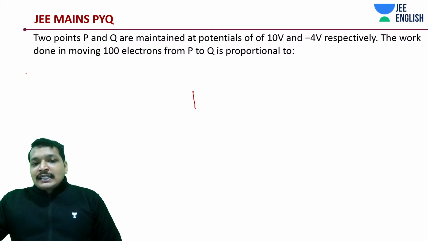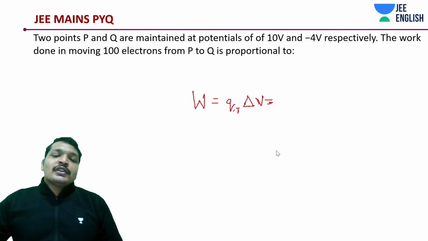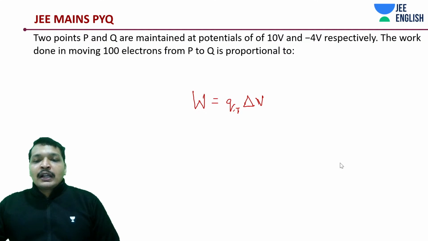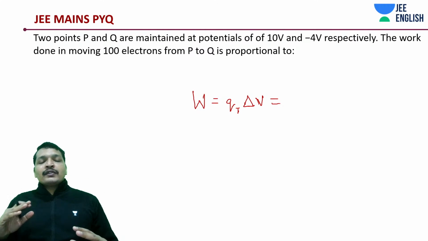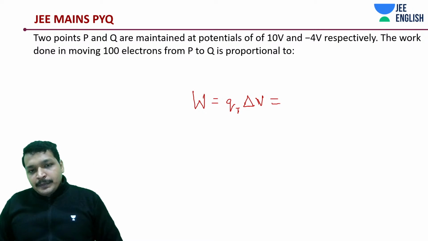So work external or work done is nothing but Q total delta V, deriving it in absolute mathematical terms in positive, etc. But conceptually you already understood. If there is a positive potential difference, we are moving a positive charge. If you are moving a positive charge from a lower to higher potential, you are going to do work.